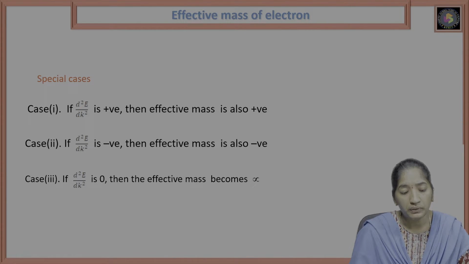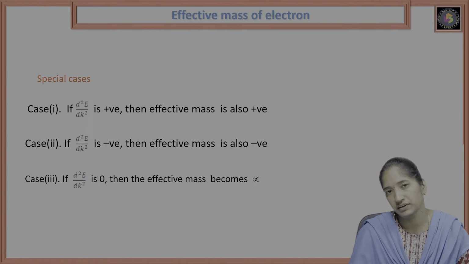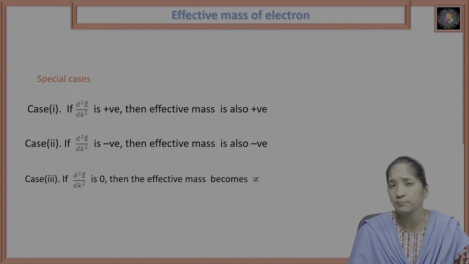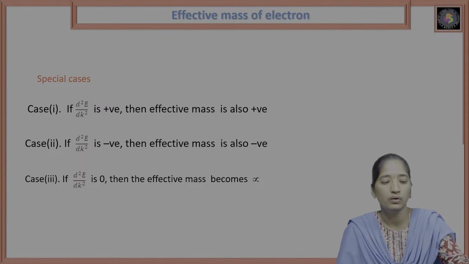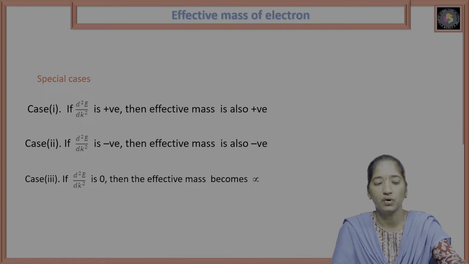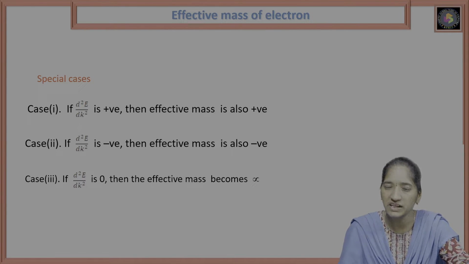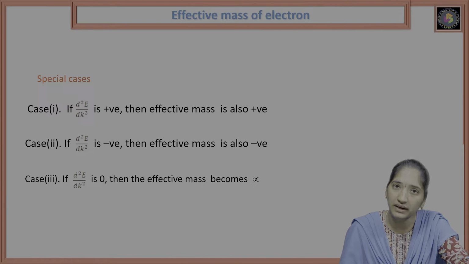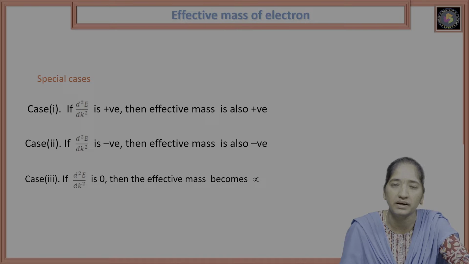Then coming to case 3, if d square E by dk square is 0, then the effective mass becomes infinity, because something divided by 0 is infinity. So here we talk about the 3 special cases of the effective mass of an electron, m star, which depends on d square E by dk square.